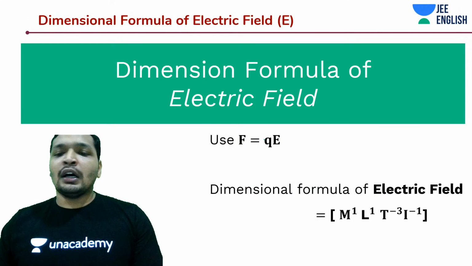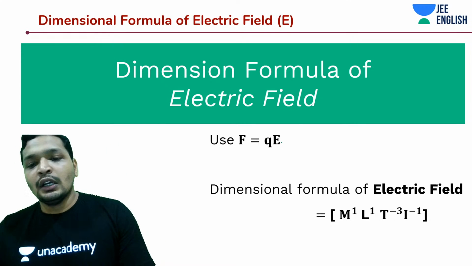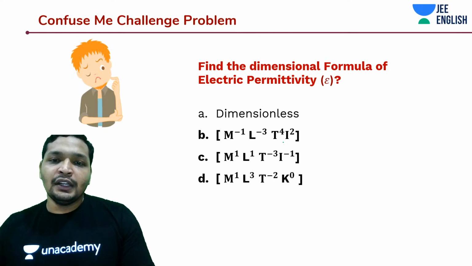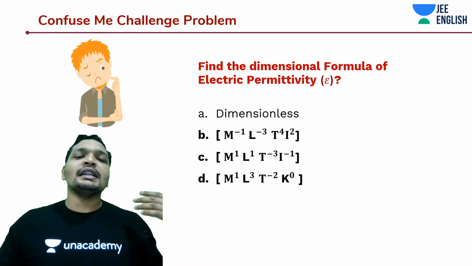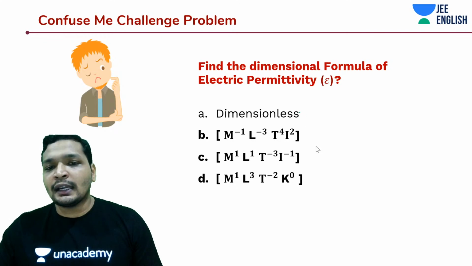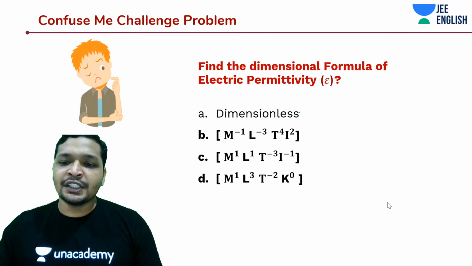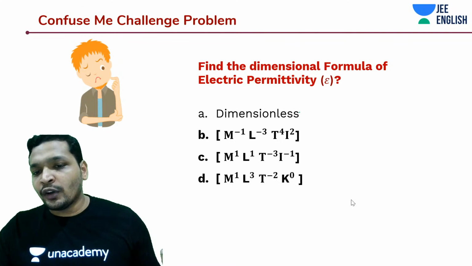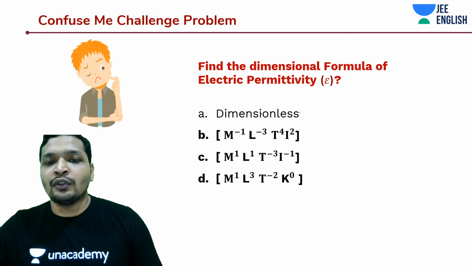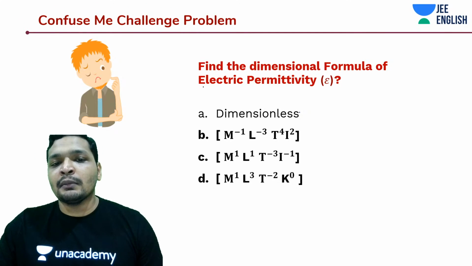All right, so let's move on. So this is the dimensional formula of your electric field. Now let's do something interesting. Any guesses, students? What should be the dimensional formula of electrical permittivity, or electric permittivity? How would you do this question? To be honest, none of us remember dimensional formulae.